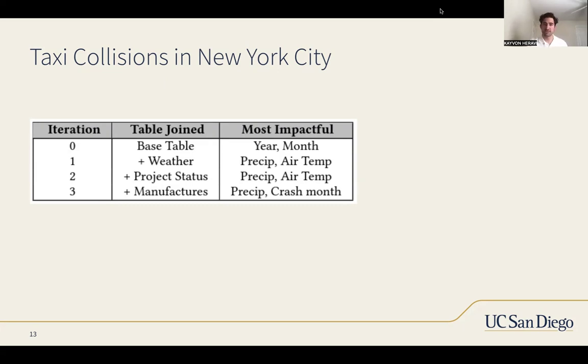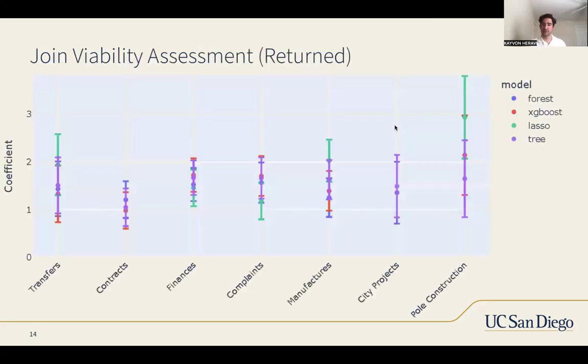And to show this from our earlier results, from our joint viability assessment that we were talking about earlier, we actually do find some impact that we weren't able to find before. Before, we were not able to find pole construction as having a good impact on our collisions in the city because we were just doing the joins, and those joins had no real association between the two.